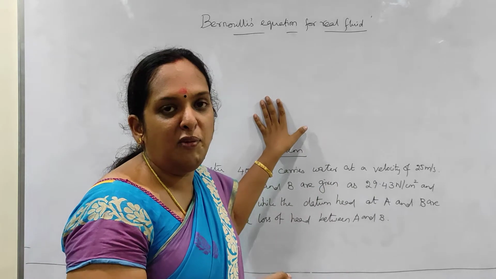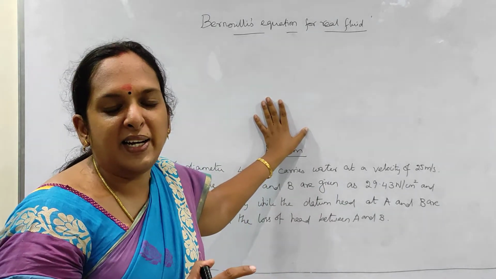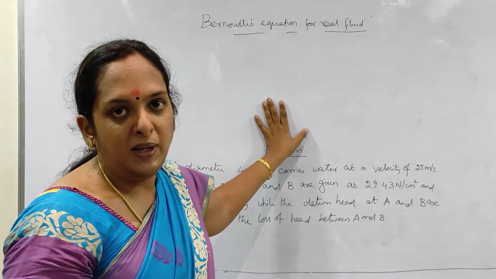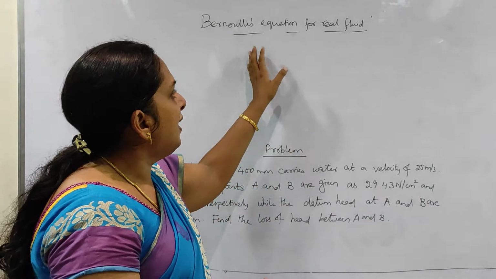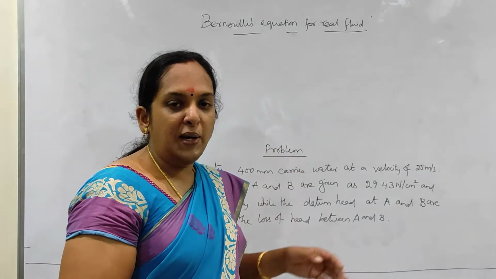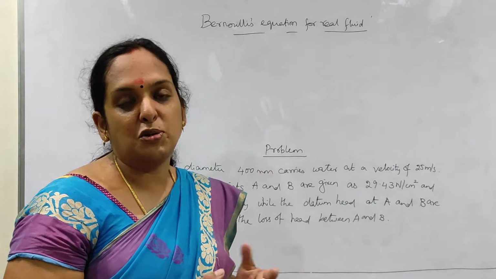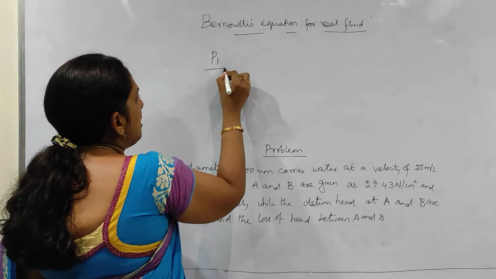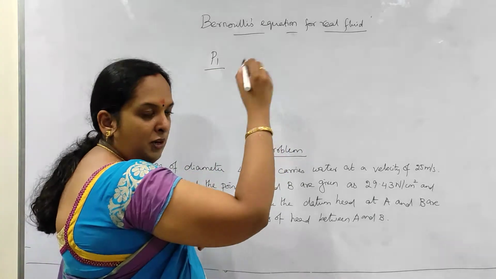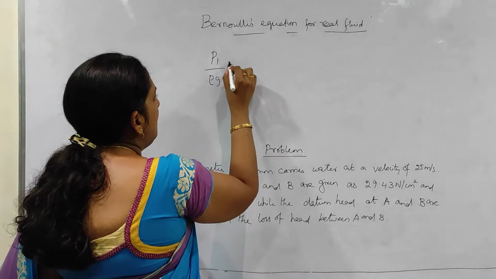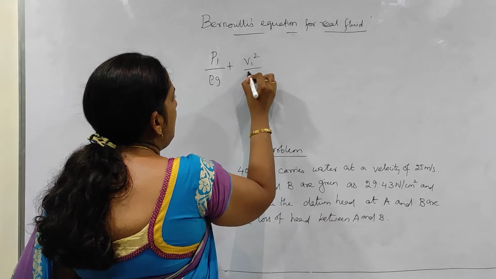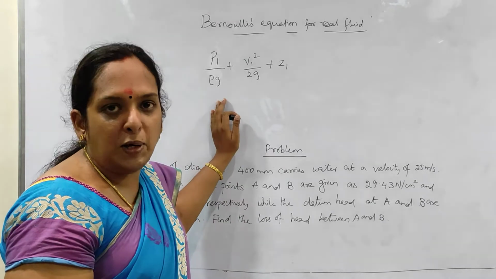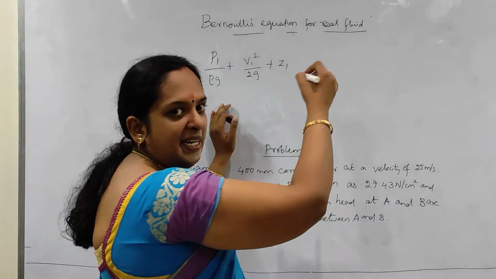But in the case of real fluid, it is not possible that the fluid will be without viscous nature or friction. So here we are going to consider Bernoulli's equation for real fluid by considering the viscous nature of the liquid. So what are the changes? Bernoulli's equation for two sections: for section 1 it is P1 by rho g plus V1 square by 2g plus Z1, normally taken as equal to constant.